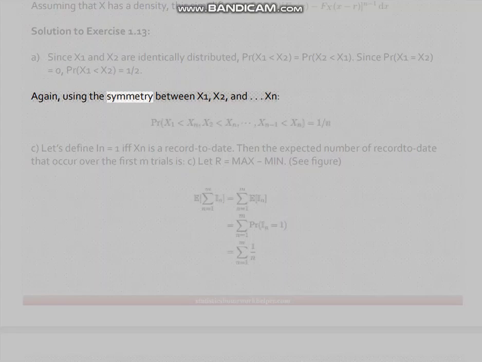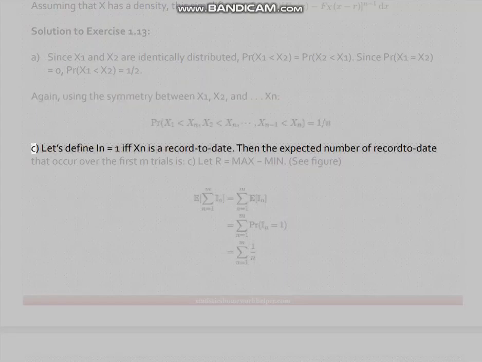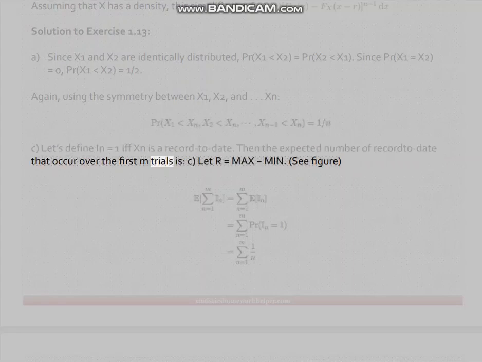Again, using the symmetry between X1, X2, and Xn. C. Let's define An equals 1 iff Xn is a record to date. Then the expected number of records to date that occur over the first M trials is the sum of the expectations.